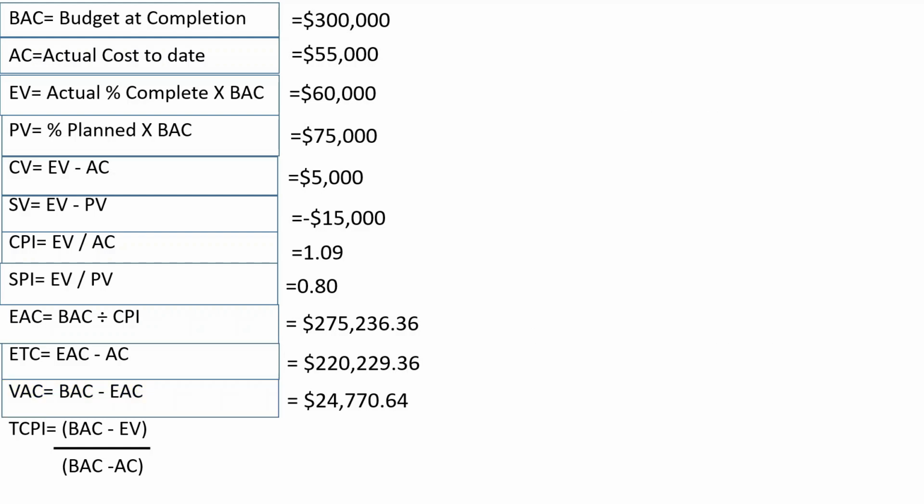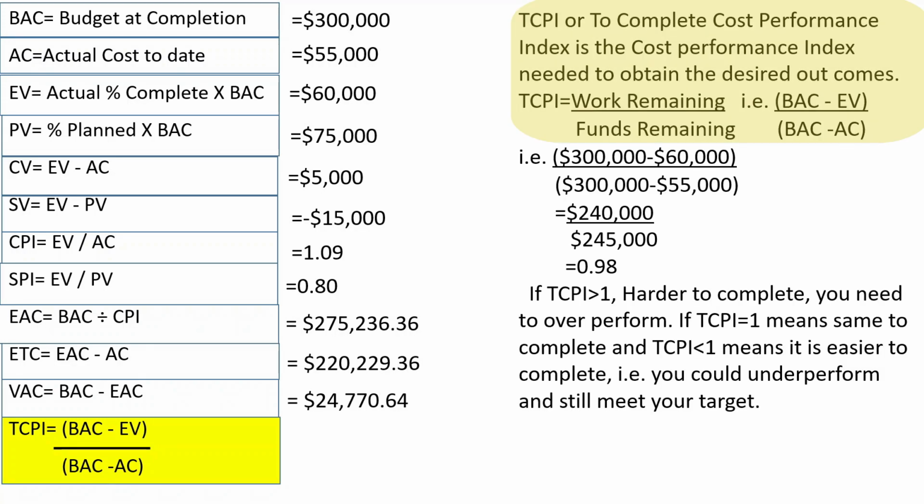The last among the EVM formulae is TCPI. TCPI stands for to complete cost performance index. TCPI is the measure of cost performance that must be achieved with the remaining resources in order to meet a specified management goal. TCPI, or to complete cost performance index, is the cost performance index needed to obtain the desired outcomes. TCPI equals work remaining upon funds remaining, that is BAC minus EV upon BAC minus AC. Putting the values, we get it as equal to 0.98.